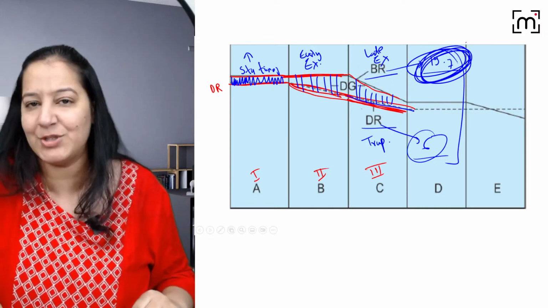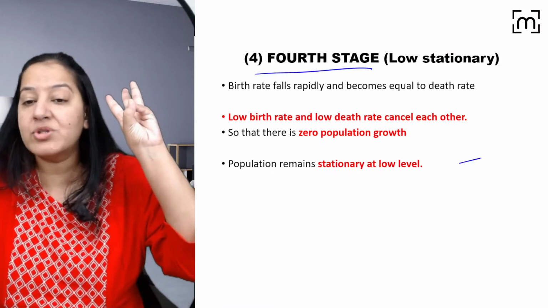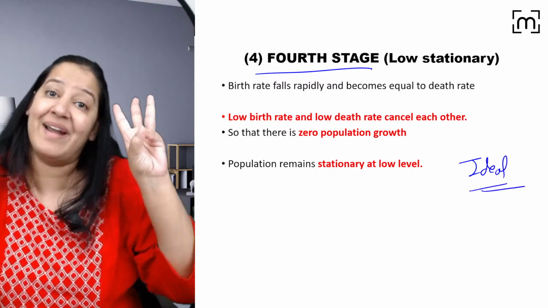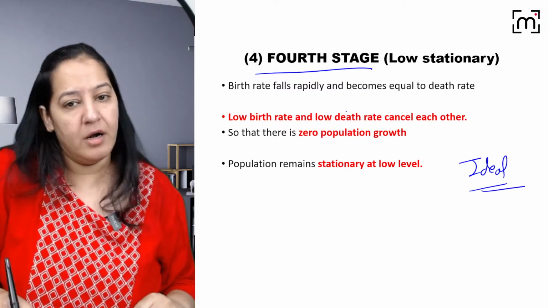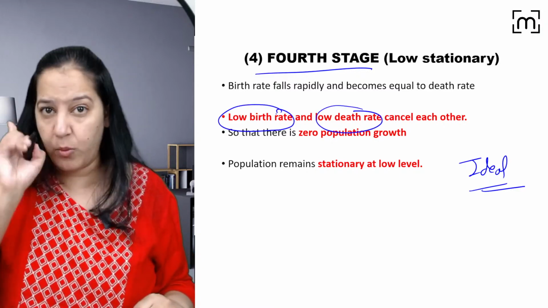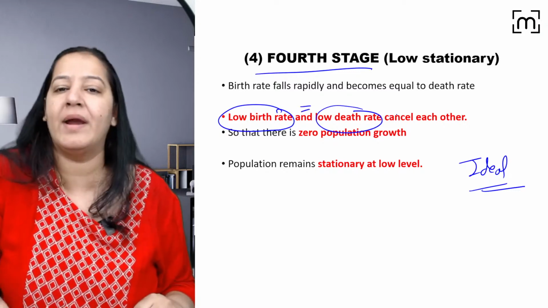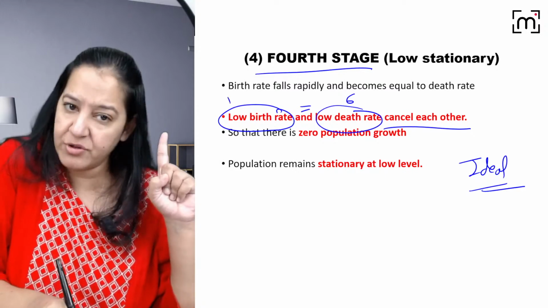Give me a thumbs up. I guess you are getting it, right? So let me start the 4th stage, the most ideal stage. We all want to enter this stage. It is our wish, right? So the death rate is still low. But we worked on the birth rate and at one stage, birth rate and death rate become equal and they cancel each other. So death rate, just suppose it is 6. Currently, birth rate is 19.